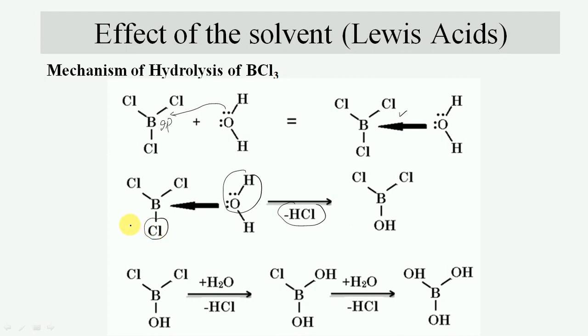This step repeats again until all the chlorine atoms get replaced. And finally, boric acid is produced. In this case, 3 HCl molecules are formed with the formation of boric acid.